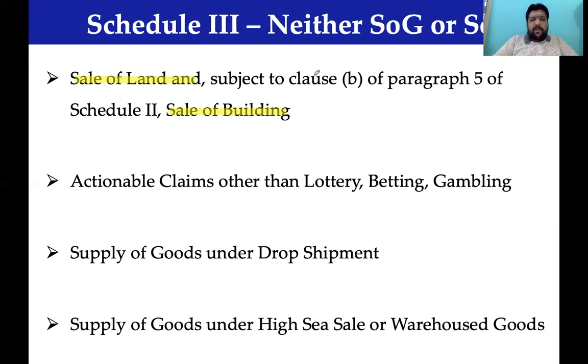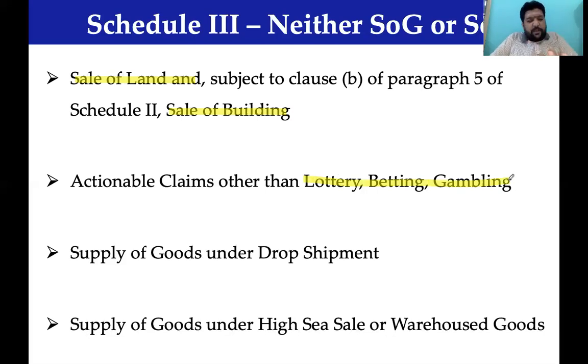All those actionable claims, any actionable claim where you have a right to claim something, recollect at this time, when we define the goods, we have told goods includes actionable claim. All actionable claims are goods, no doubt, but law comes out and says very specifically in Schedule 3, actionable claims other than lottery, betting and gambling alone will be leviable to GST.